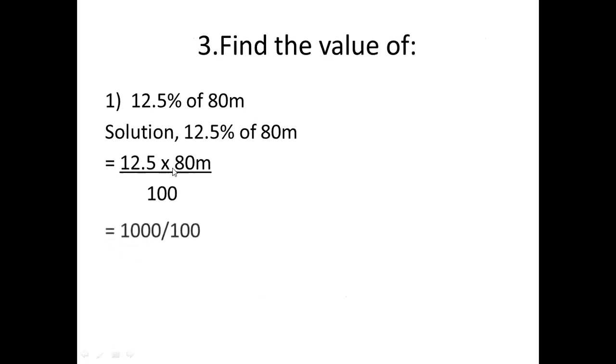Then when you multiply this upper one, 12.5 multiplied with 80, it comes 1000. Then 20, 20 cancel. Then what will be the answer there? 10 meter. You understood how to find the value of this type of question? Understood? Sir, confused, sir. Are you clear?